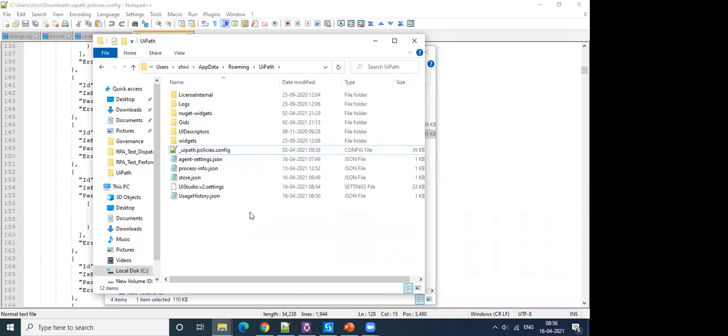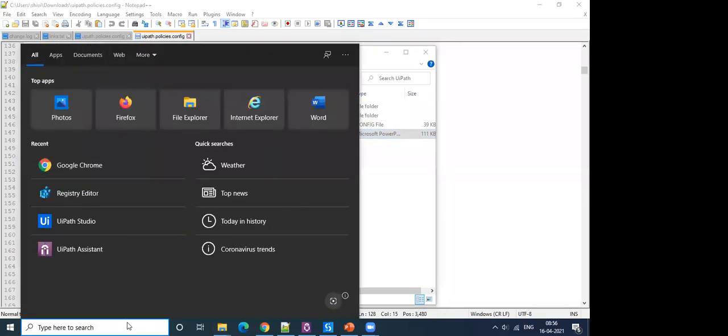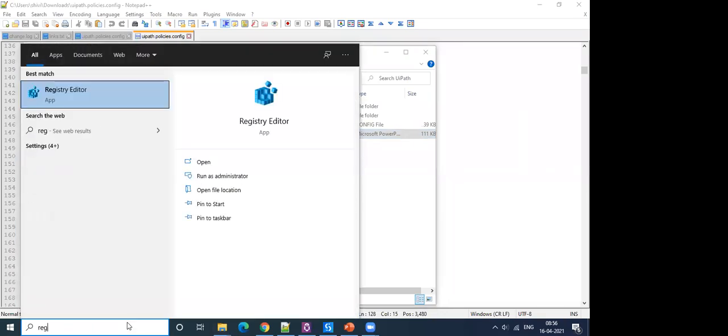Okay, before that, I need to show you governance also because it will not work this way. So this is a local way. And then there is another way, which is using registry editor. How would you use that? You go to start and press regedit, registry editor, open your registry editor.